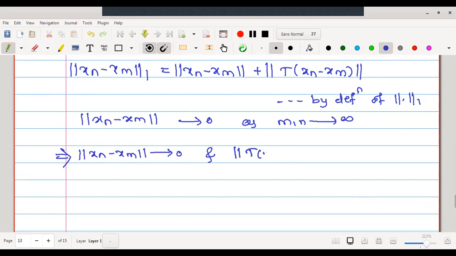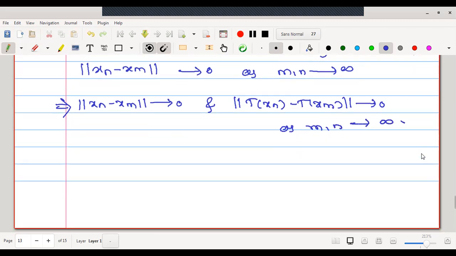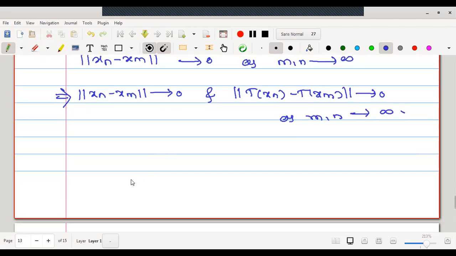Hence, can I write the norm of Xn minus Xm tends to 0 and the norm of the T image also tends to 0. Now, let us use linearity. May I write this as the norm of Txn minus Txm tends to 0 as m, n tend to infinity. Now, if norm Xn minus Xm tends to 0, may I say that this implies Xn is a Cauchy sequence